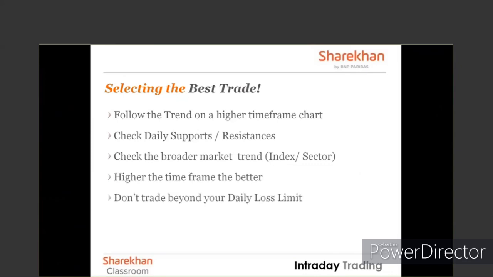And last but not the least, a very important point: do not trade beyond your daily stop loss limit. If you've decided that on a particular day you don't want to take a loss of more than, let's say, 3 to 5,000 rupees or whatever you have decided, if that limit is touched, stop trading for that day. Maybe that day is not for you. Start analyzing trades for the next day, but do not trade beyond your daily stop loss limit.